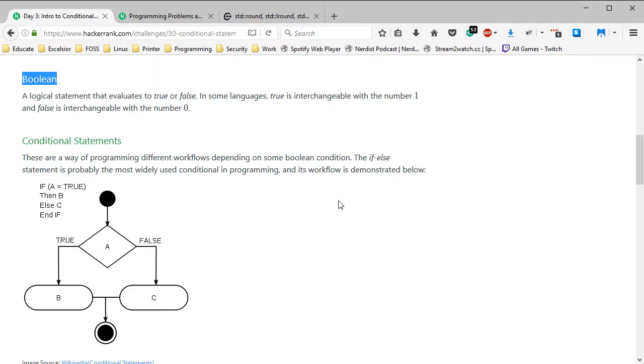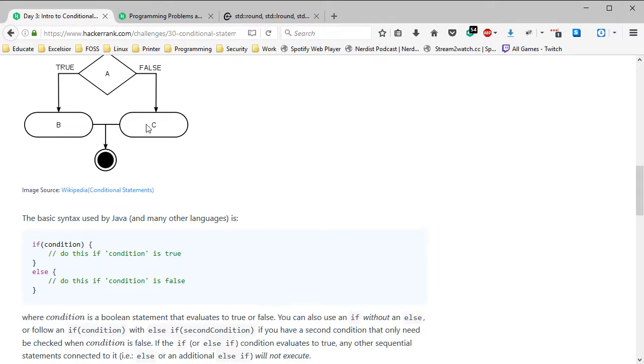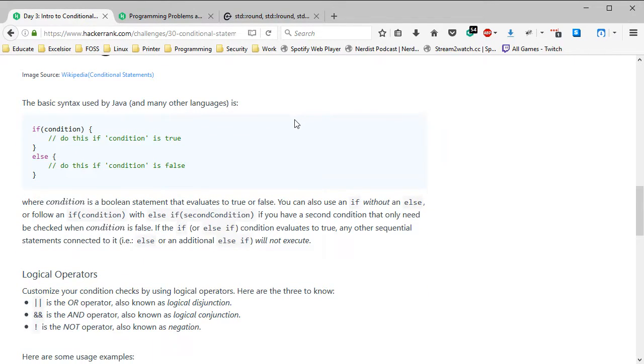So here we have if A equals true. If that is true, then it'll go to B. If A is not set equal to true, it'll go to C, and you'll have your answer. This is, I believe, the same basic syntax used in C++.